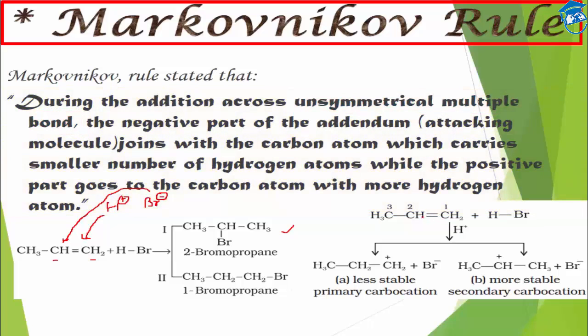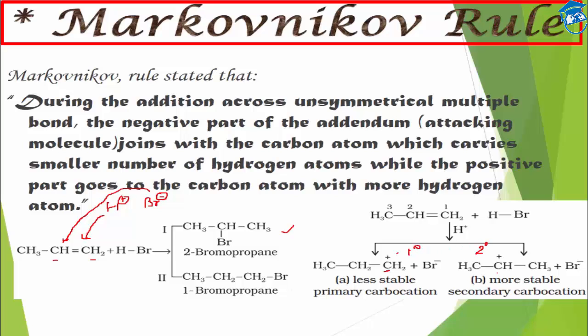Then at the first position there will be a carbocation. It is a 1 degree carbocation, which is less stable. Now if the hydrogen attacks the terminal position, a carbocation will be formed at the center. This is a 2 degree carbocation. This is a 1 degree carbocation, and this is a 2 degree carbocation.